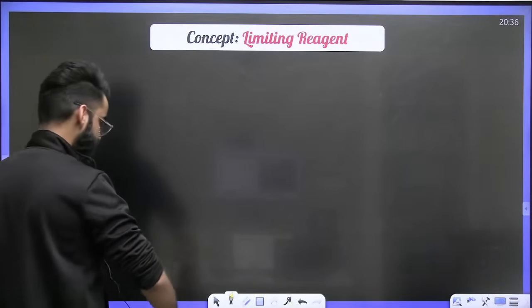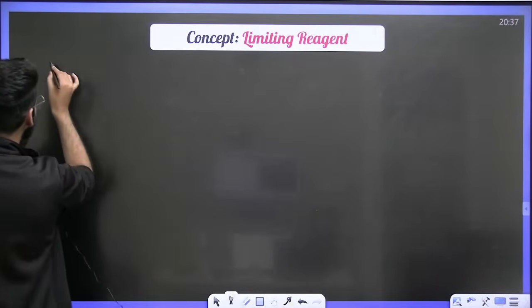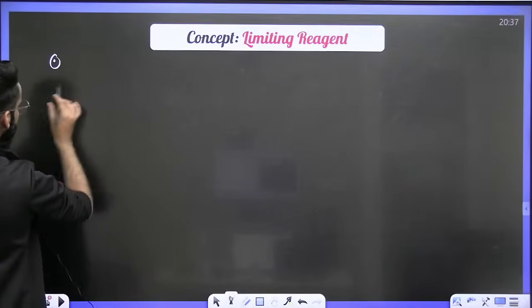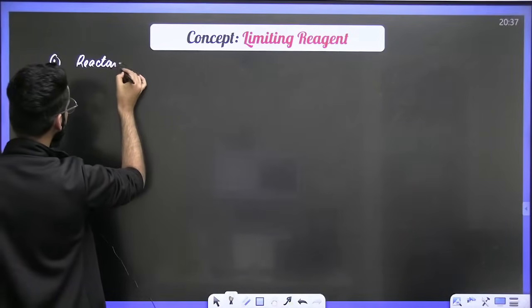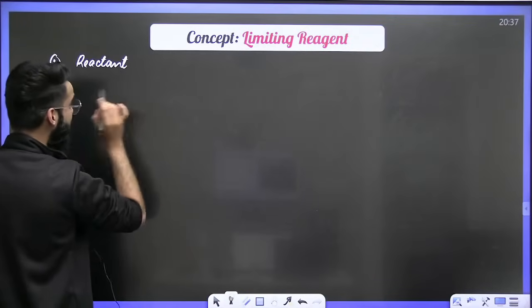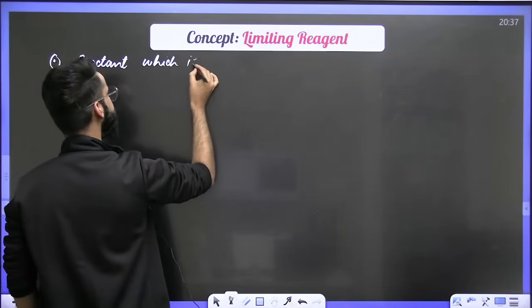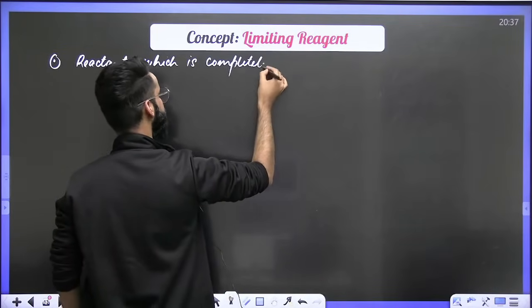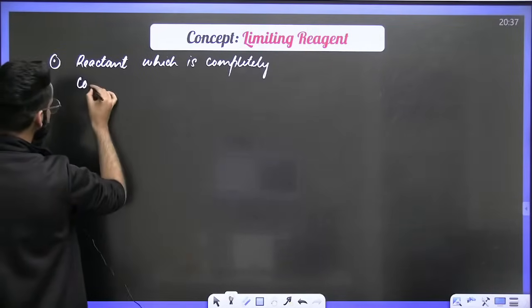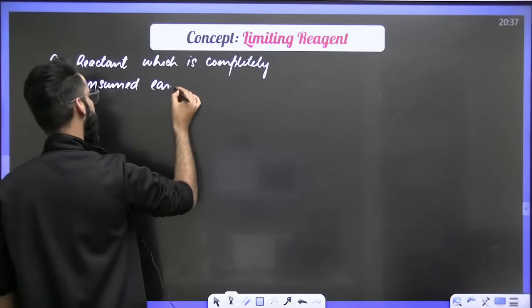Have a look now. First of all, what is this limiting reagent all about? Let me keep it very simple, short and precise. Limiting reagent is basically that reactant in a chemical reaction which is completely consumed earlier in the reaction.